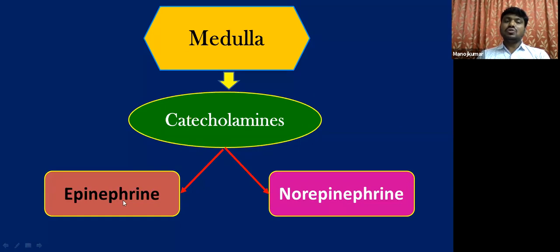Students, see, what are all the changes that occur at the time of the release of epinephrine are reversed by the release of norepinephrine. So on the whole, you can say that the functioning of epinephrine and norepinephrine are in opposite way, or they are antagonistic to each other. They are antagonistic because their functioning is in opposite way. So this is the functioning of these two hormones, epinephrine and norepinephrine.